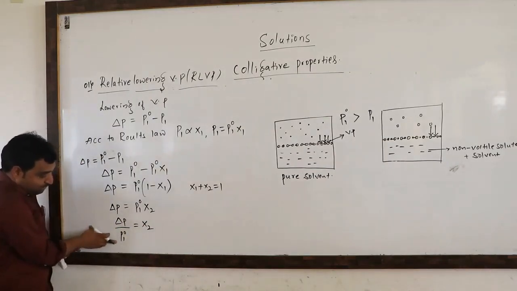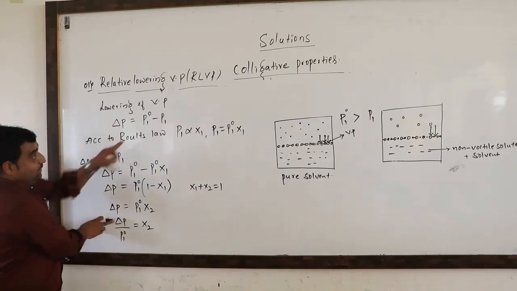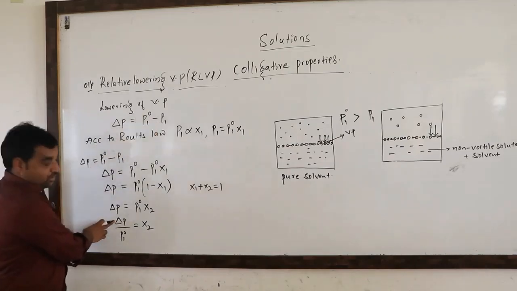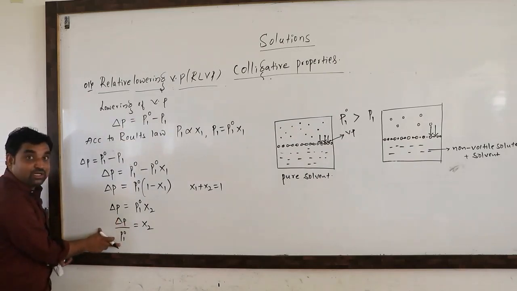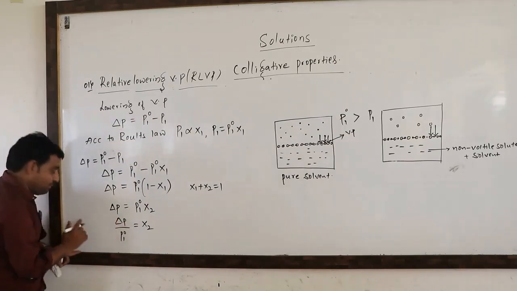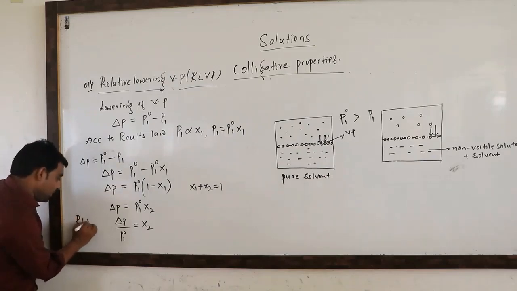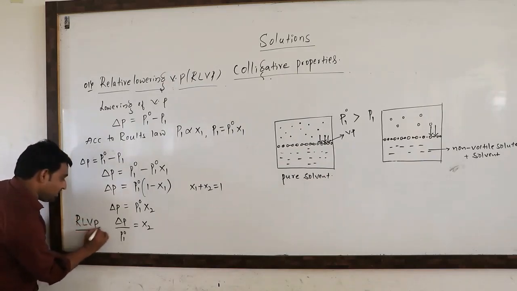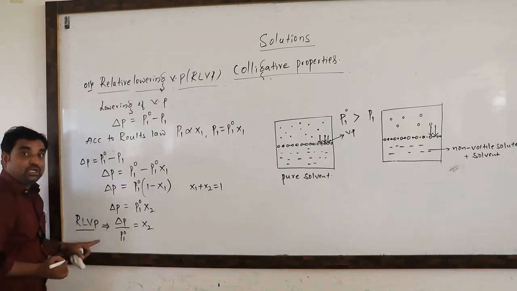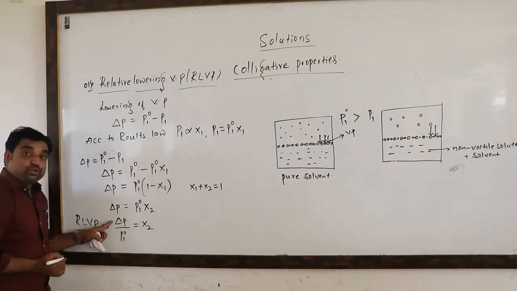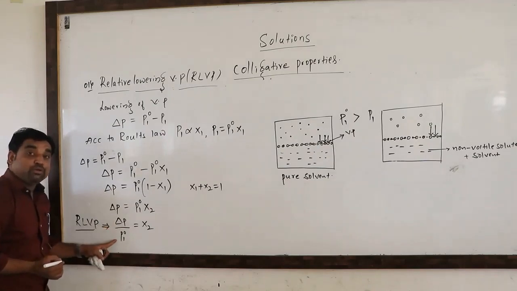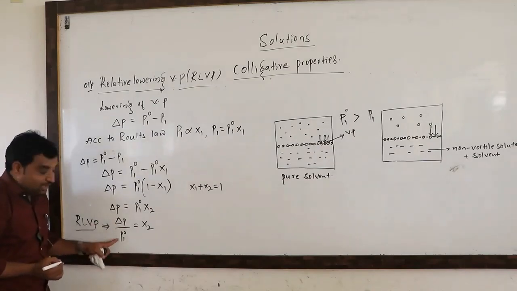Delta P divided by P1 naught, where delta P is nothing but P1 naught minus P1. So P1 naught minus P1 divided by P1 naught is the relative lowering of vapor pressure. What is the meaning of the relative lowering of vapor pressure? It is the ratio between the lowering of vapor pressure of the solution and the vapor pressure of the pure solvent, that is delta P divided by P1 naught.